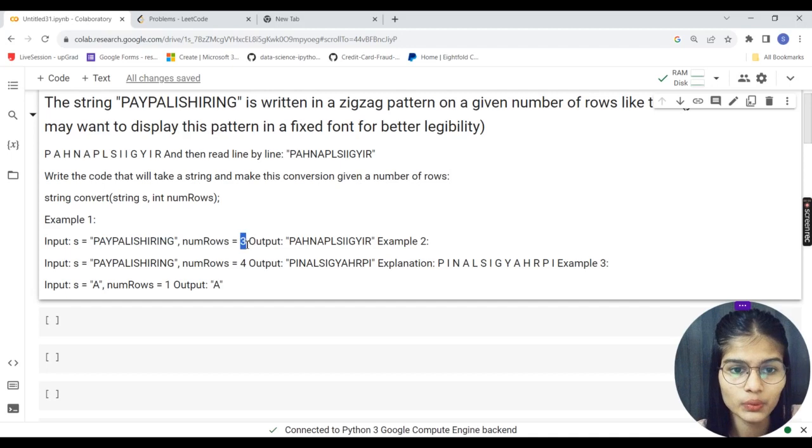Okay, my example is that this input is given, and I put the number of rows equal to 3. So what it is going to do, from every third, it is going to reverse out the string for you. Okay, for all of the 3, it is going to reverse out the string for you, and that's what it is actually going to do, right?